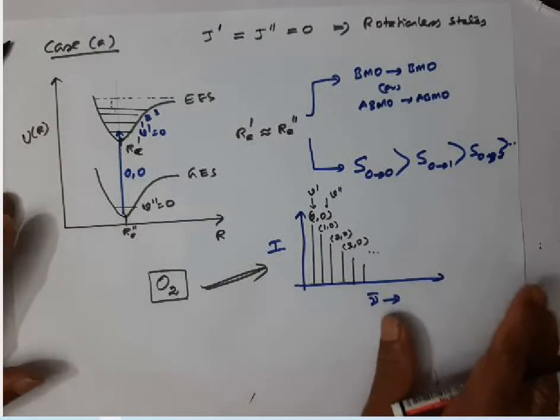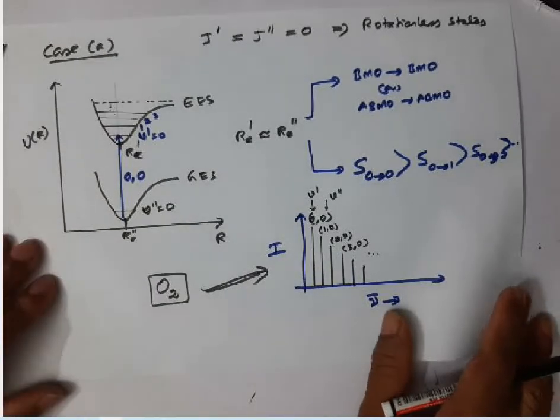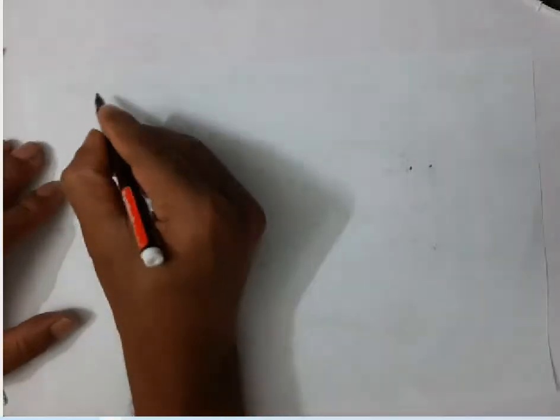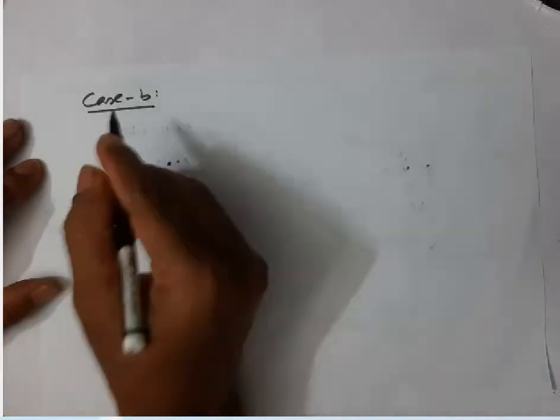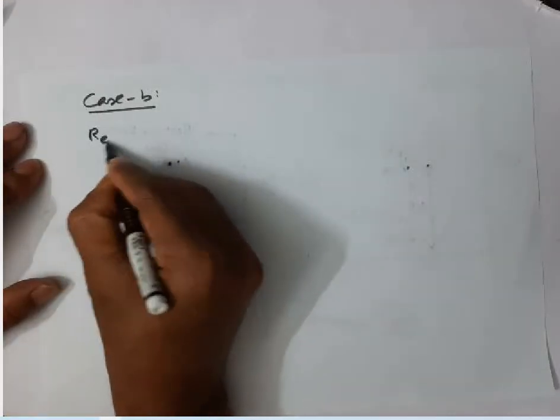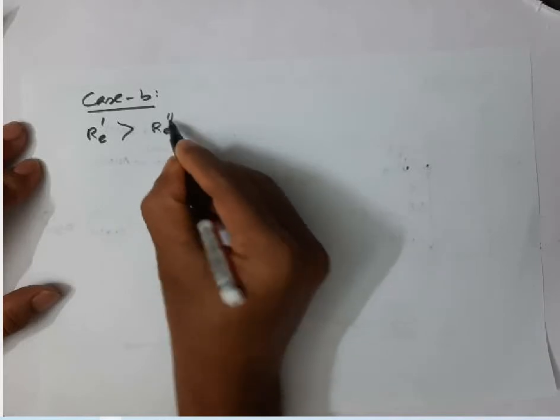Now let me go to the next case, case B. Suppose the equilibrium internuclear distance of the excited electronic state is greater than the equilibrium internuclear distance of the ground electronic state. In some molecules the equilibrium internuclear distance of the excited state may have a little higher value. In those cases, how will the spectrum appear?